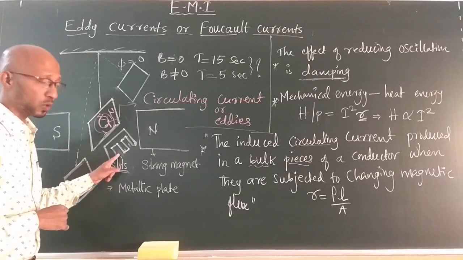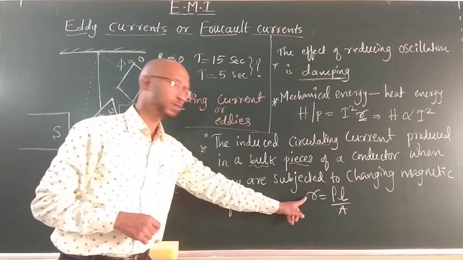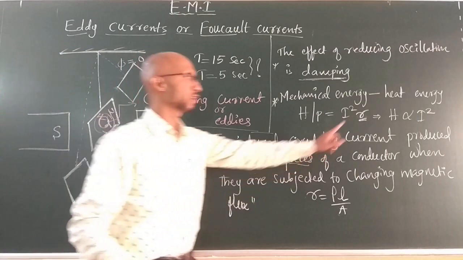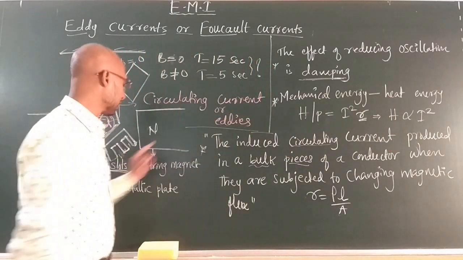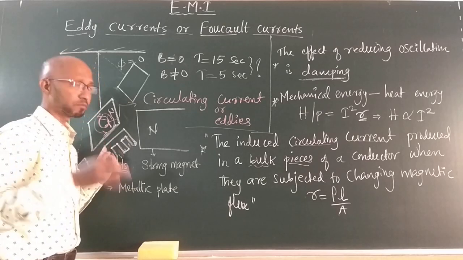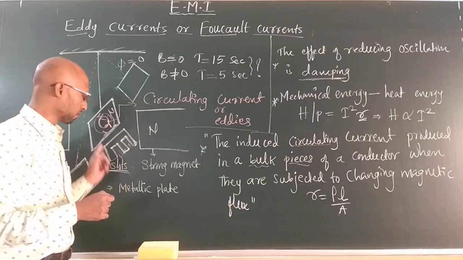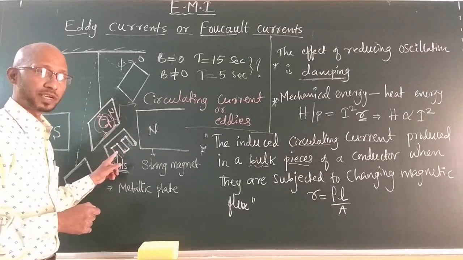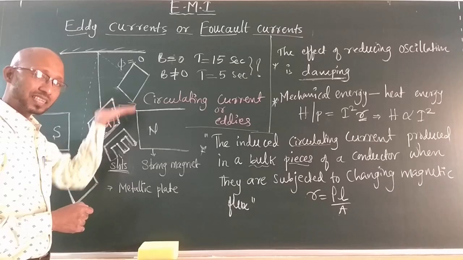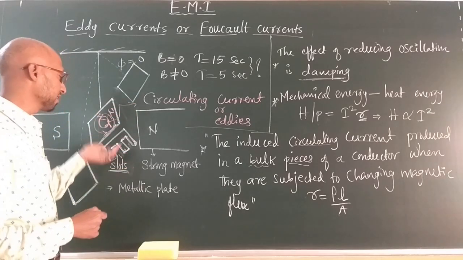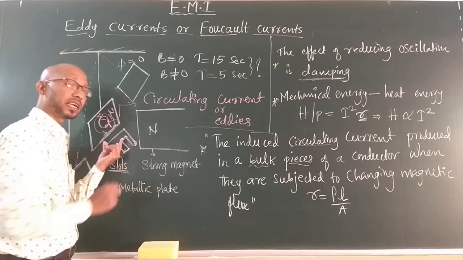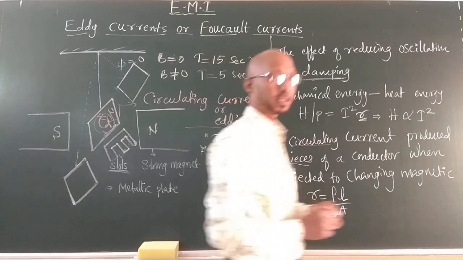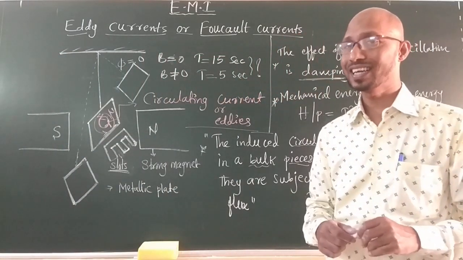Now, when I cut some portion, what happens? The area is reduced. If the area is reduced, it means the resistance of the plate increases. If the resistance of the plate increases, the heat generation also reduces. This is the best method to reduce the eddy current formation. We have to slot the plate so that we can reduce the area. Once you reduce the area, the resistance of the plate increases, and the eddy current formation also reduces. I hope you understand how we can control the eddy current formation.